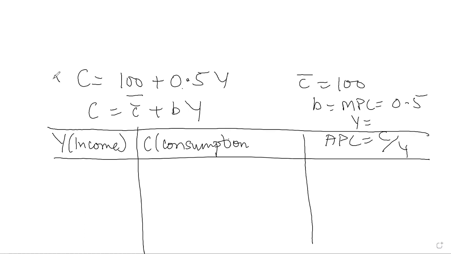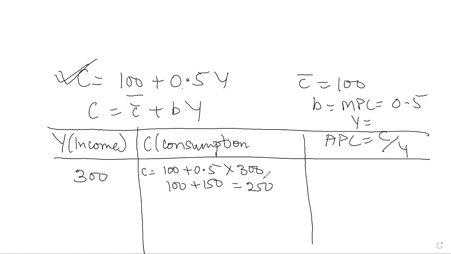Using this equation, let us assume first income is 300. When income is 300, we'll substitute the value. C is equal to 100 plus 0.5 multiplied by 300. 0.5 multiplied by 300 will be how much? 3 5s are 15, so 150. 100 plus 150 will be equal to 250.